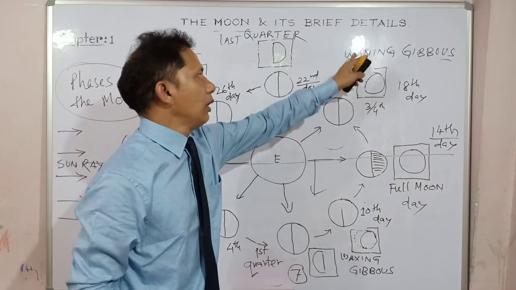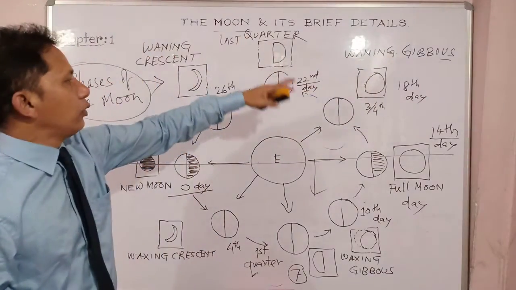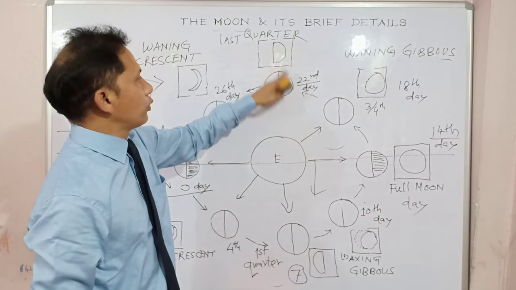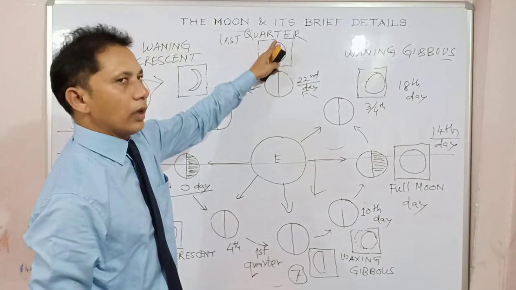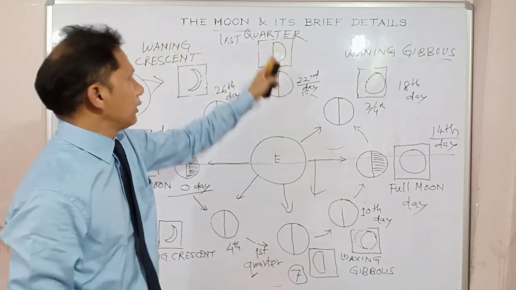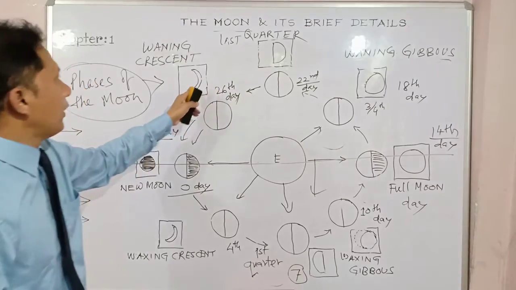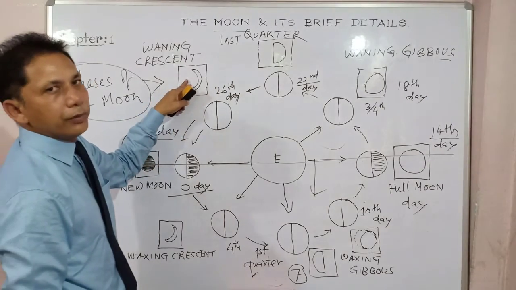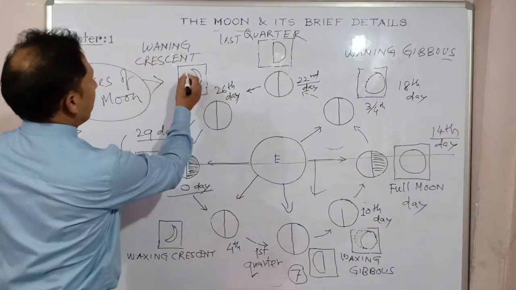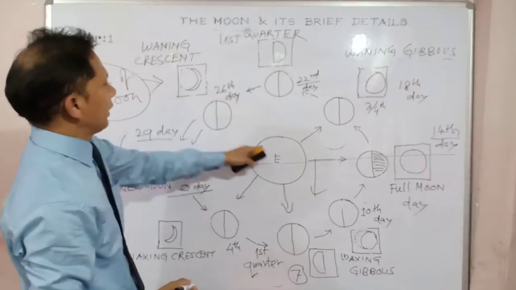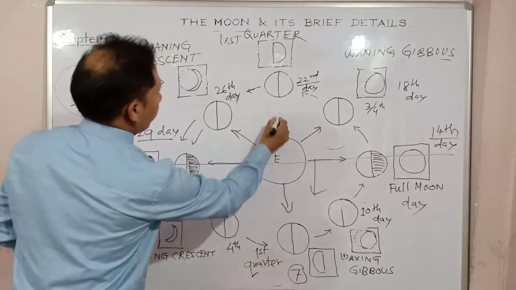Waning gibbous, out of the total 100%, only 75% and 25% already lost. It is known as waning gibbous. Then again it starts losing further. 50% lost already, disappeared, 50% appears to us on the 22nd day, last quarter. This is first quarter on the 7th day, this is last quarter. Okay, 50%. Again losing further. Only 25% is visible, 75% already lost, not visible from here.